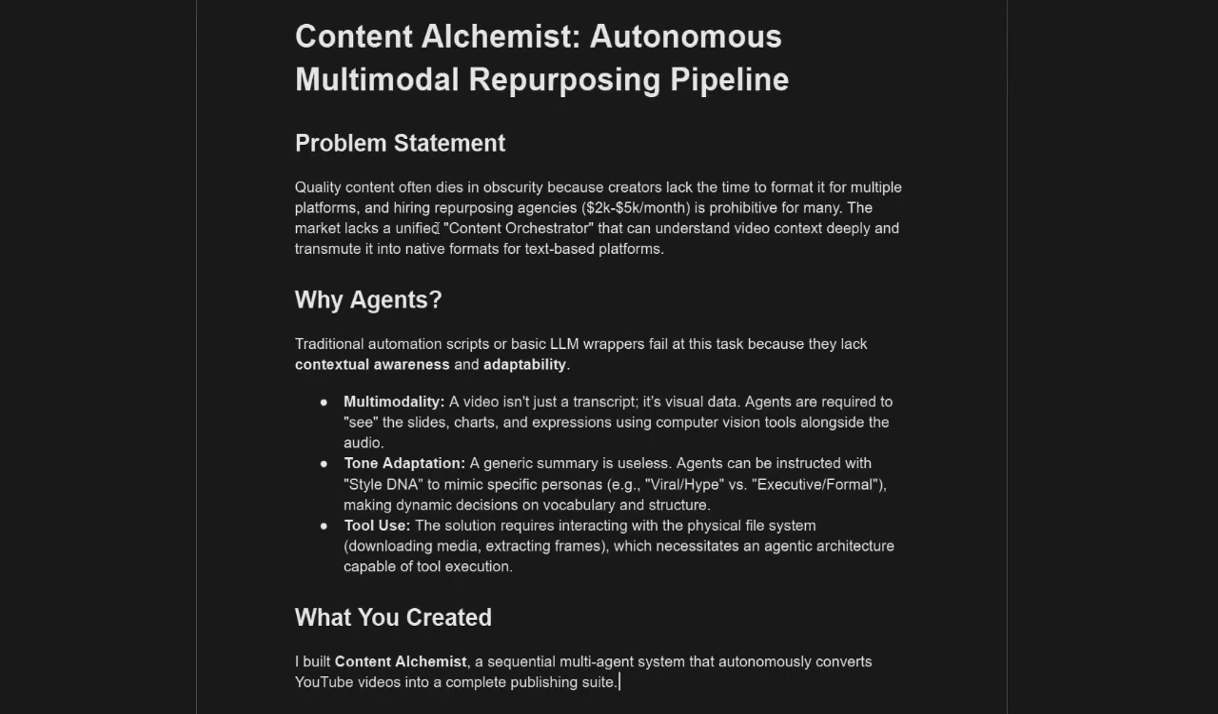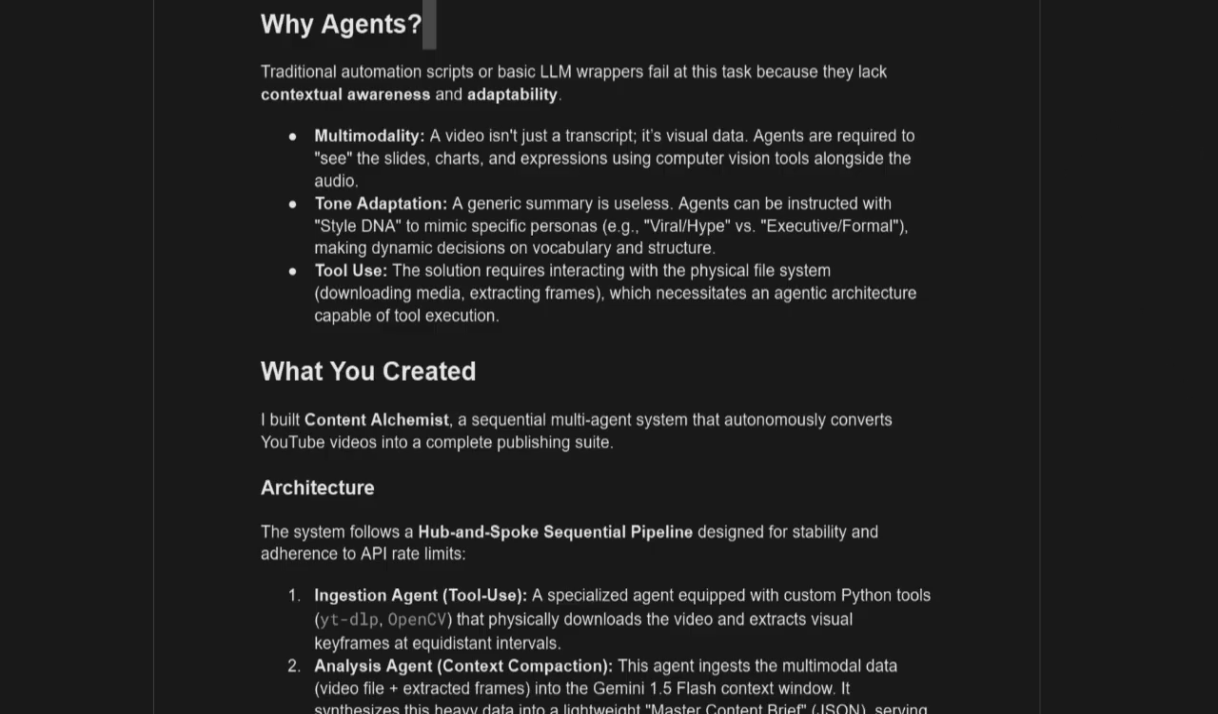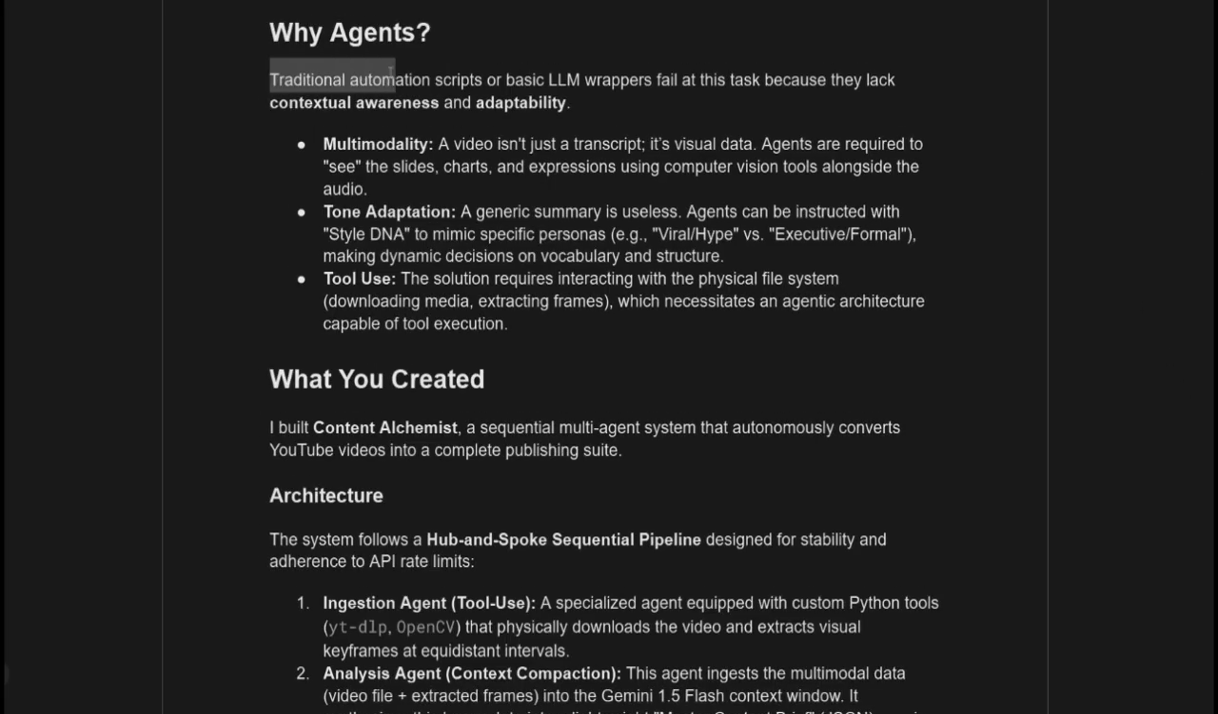So what exactly is my problem statement for this project? I've chosen a problem statement that I felt was relatable to me, being a part-time content creator. The market lacks a unified content orchestrator which actually understands the context of the video deeply and transmutes it into something of native formats for text-based platforms like LinkedIn and Twitter.